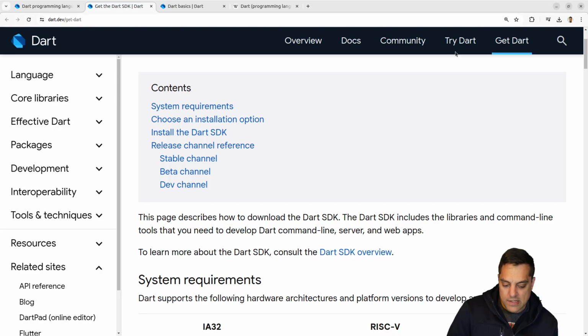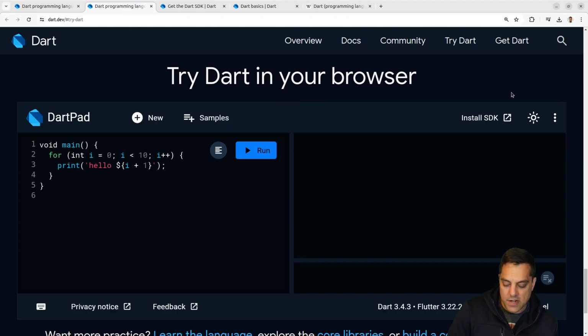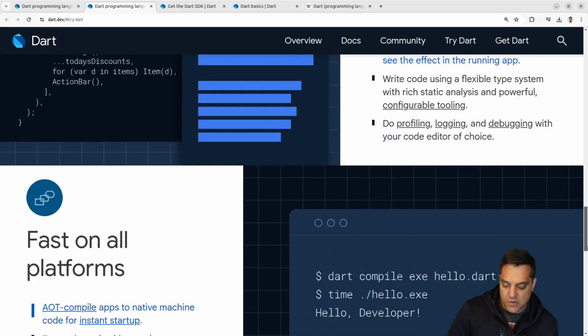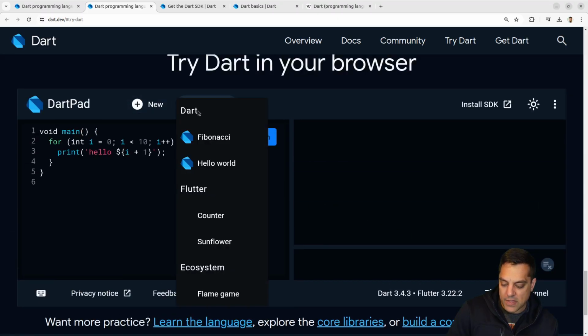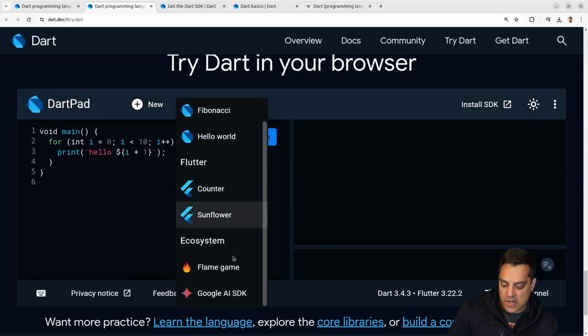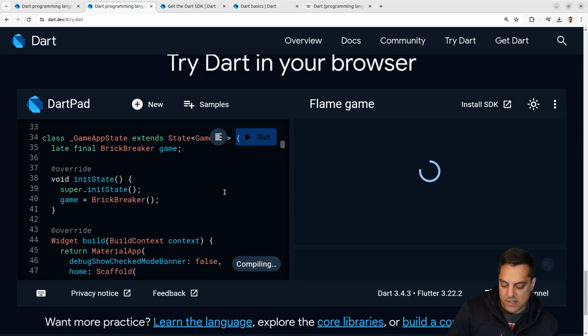Okay, anyways, let's take a look at a few things here. I like that you just have this Try Dart here, and I could just start practicing. That's cool. That makes it really easy. I guess it's just taking me to the bottom of this page we were on already. But it's got a bunch of samples here. Oh, it's got a game here. What is this? Let's just play it here.